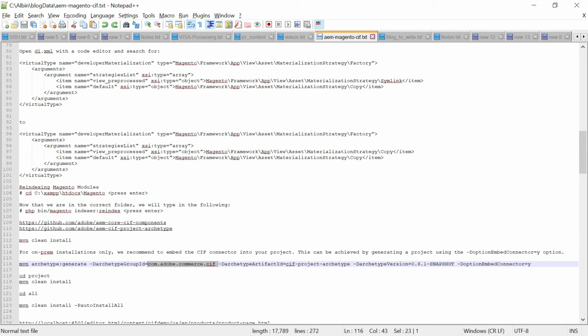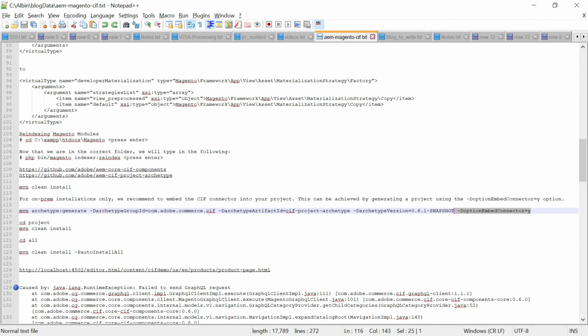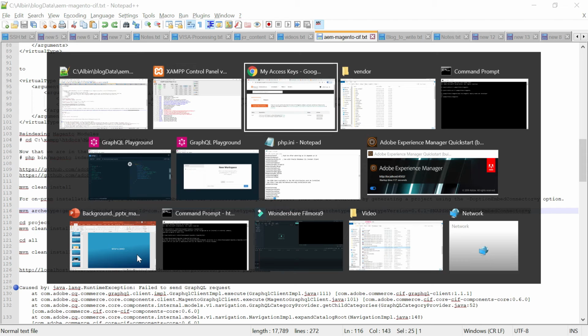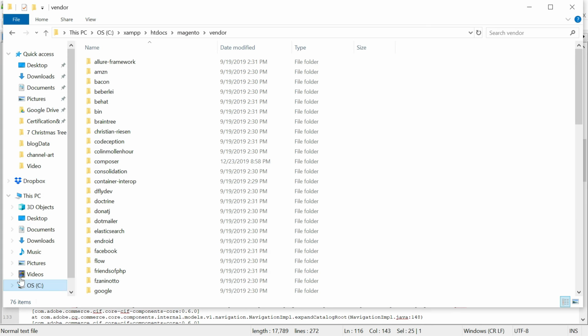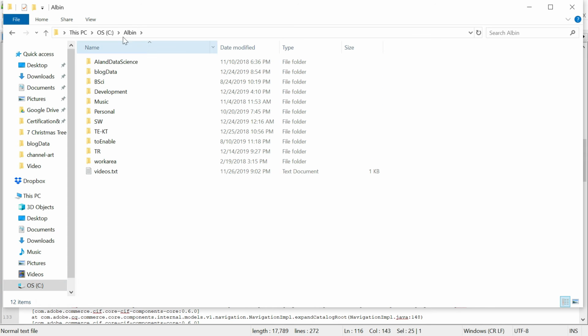All other values are default. Here you see the archetype version, which is the same one you deployed to the repository in the previous step. Once this runs, it will embed or include all the modules required, so you don't need to do anything else. Now this will create a project, and then you can go and deploy it. I created a project with the name CAF demo, and it got created in this folder.